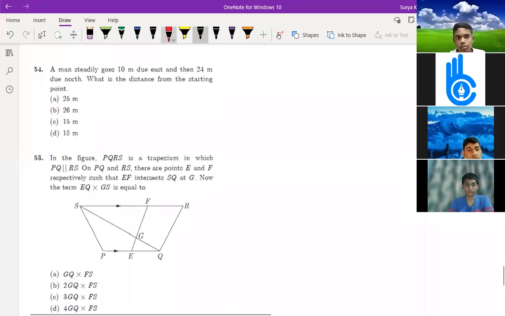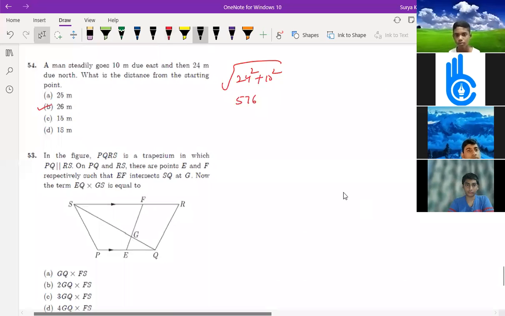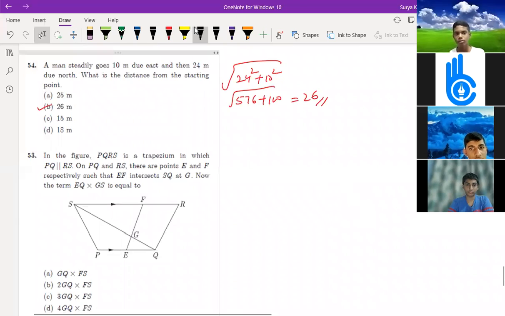Correct. Samarth, what did you tell? 25 only or 26? 25 only. 26 should be the answer. 24 square plus 10 square should do, no, Samarth? Okay, okay. Yeah. So 576 plus 100. So the answer is 26. I actually made a calculation mistake.